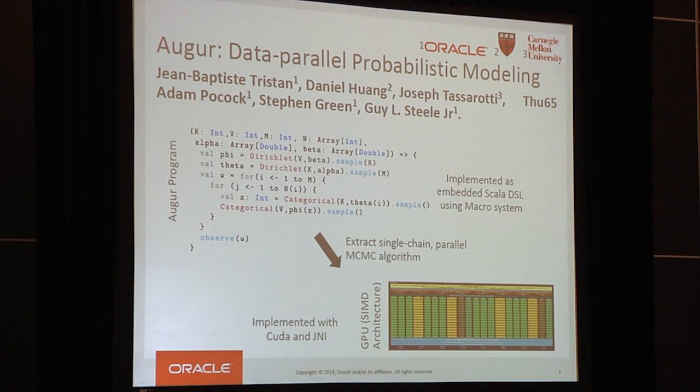The way we do this is we let you write a probabilistic model as a program, and then we automatically transform this into an inference algorithm. So in our case, we extract a single chain data parallel MCMC and run it on a GPU. And the point of running it on a GPU is to hopefully improve the performance of the inference algorithm.